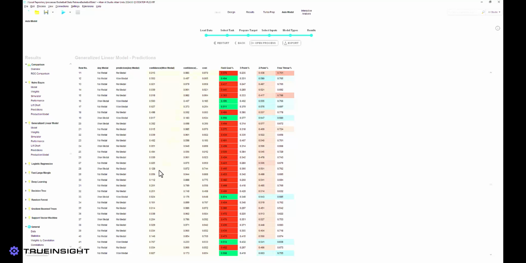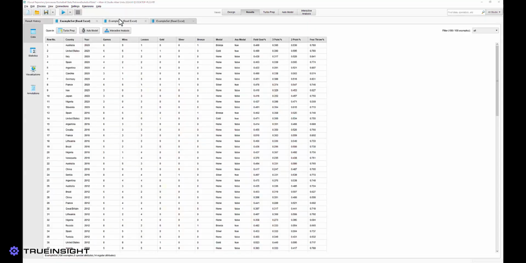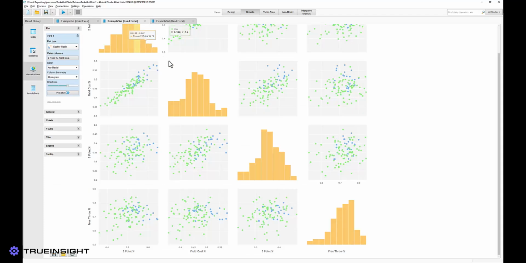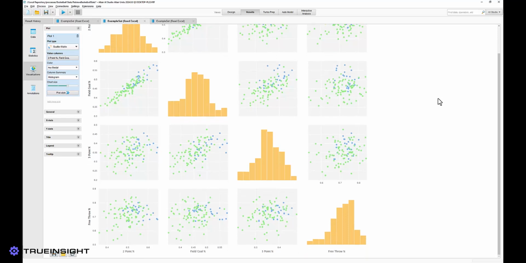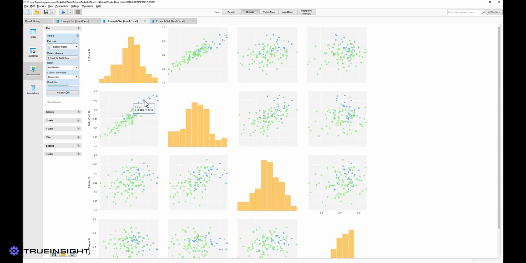AI Studio is also a powerful data visualization tool. We can generate a multitude of plots and graphs to gain a deeper understanding of the data. For example, we can create a scatter matrix to attempt to find how various inputs interact with each other to affect the output. Here, the blue dots indicate that a medal was awarded for that specific combination.